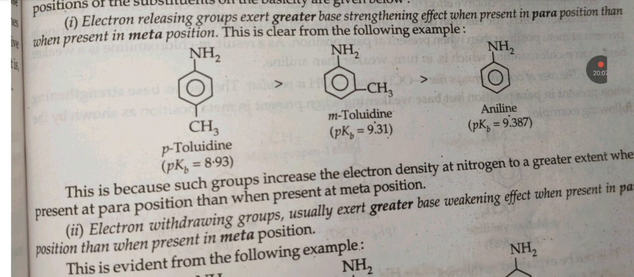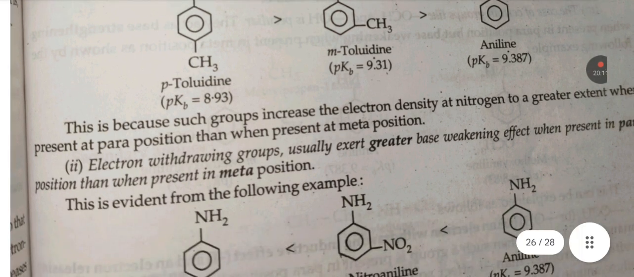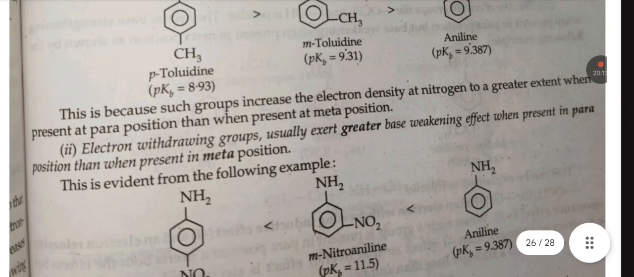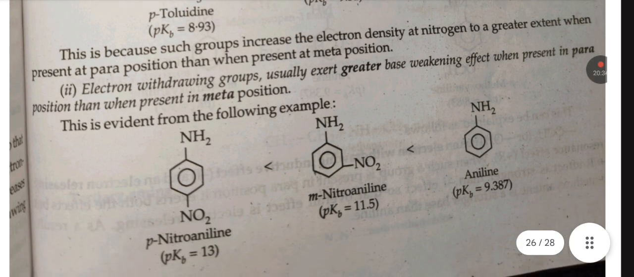This is because such groups increase the electron density at nitrogen to a greater extent when present at the para position than when present at the meta position. Second, electron withdrawing groups usually exert a greater base weakening effect when present in the para position than when present in the meta position. This is evident from the following example: aniline, then meta-nitroaniline, then para-nitroaniline, in basicity.